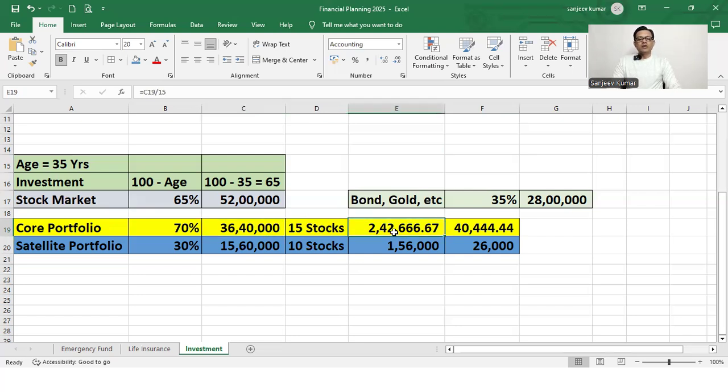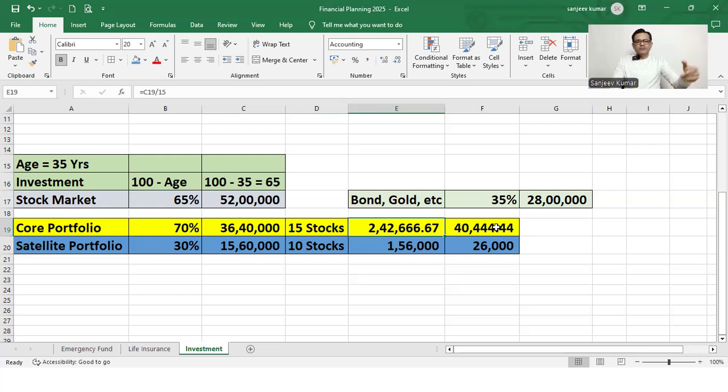So you will get investment for one stock, 2 lakhs 42,666 rupees 67 paise. This is for one stock, and in 10 stocks, 15 lakh 60,000 divided by 10 means 1 lakh 56,000 for one stock. And we should not put total capital in one tranche. We should invest in 6 tranches, so just divide it by 6. You will get 40,444 rupees.